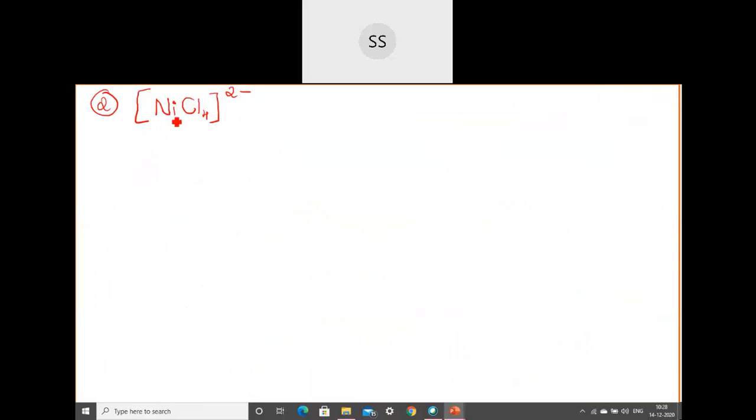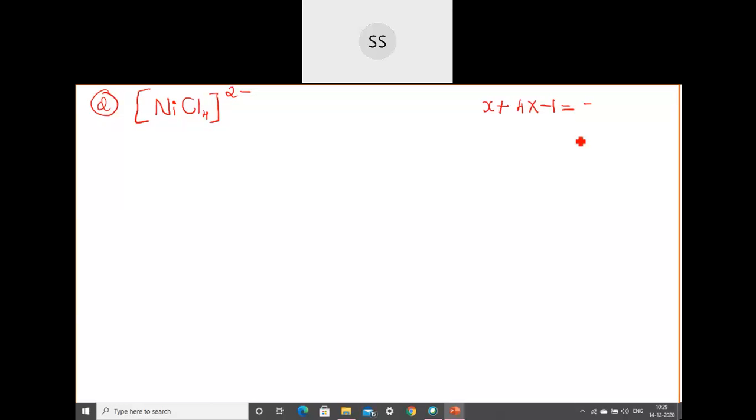So first thing, find out the oxidation state. Don't see the charge and then write 2 minus; it is not 2 minus here. You need to calculate that. So nickel we don't know, I will write that as x. Plus we have 4 chloride ions here, and the charge on the chloride ion is minus 1, so 4 into minus 1. The whole charge of the complex is minus 2. So x minus 4 equals minus 2, and this minus 4 I am taking to that side.